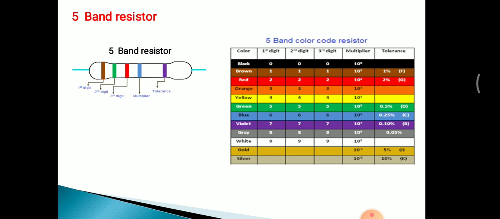Like this, for a 5 band resistor, when there are 5 bands on the resistor, the first band defines the first digit, the second band defines the second digit, the third band defines the third digit, the fourth band defines the multiplier, and the fifth band defines the tolerance. This is a table for the color code of a 5 band resistor. Depending upon which color, the resistance value changes.